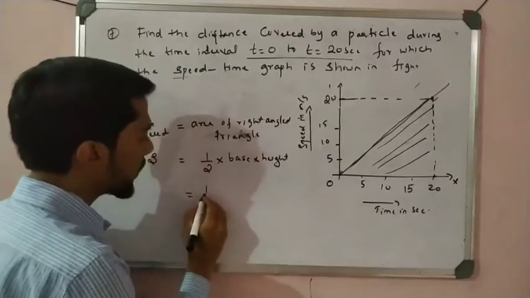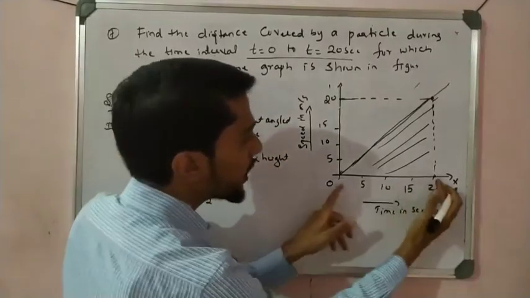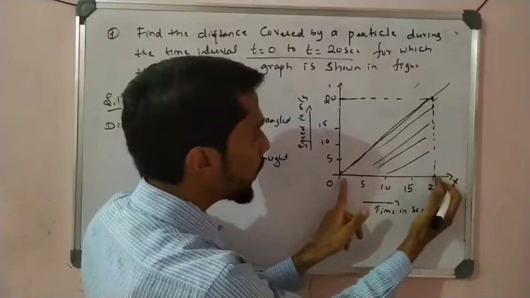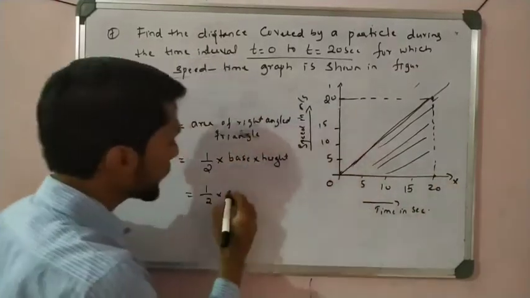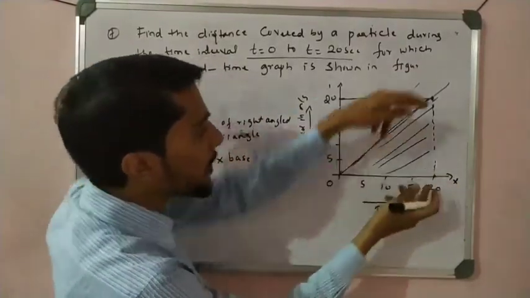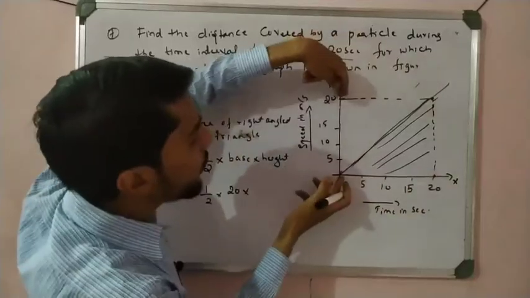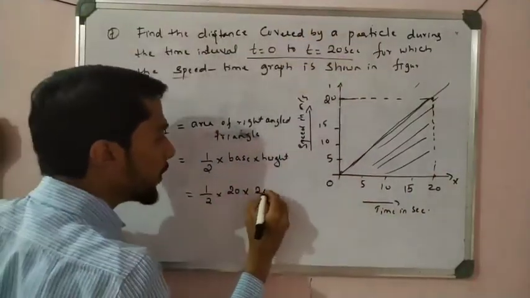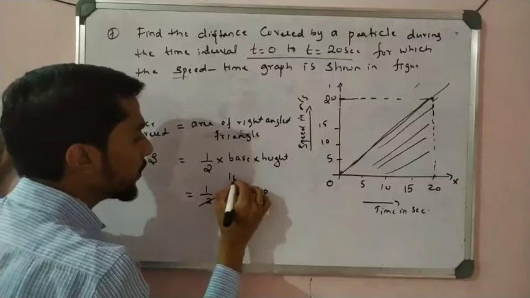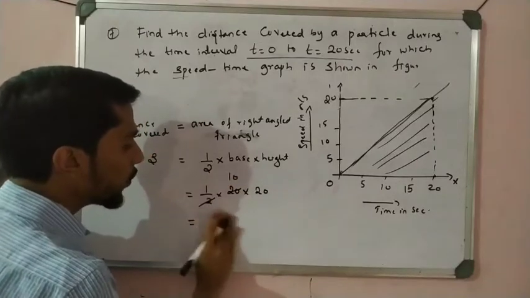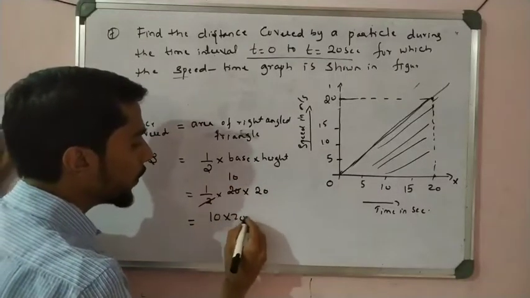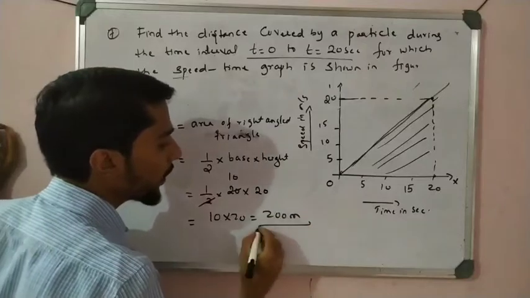The base is the time, 20, and the height is also 20. So the 20 cancels with the 2, we get 10 into 20, which is 200 meters. That is a simple one.